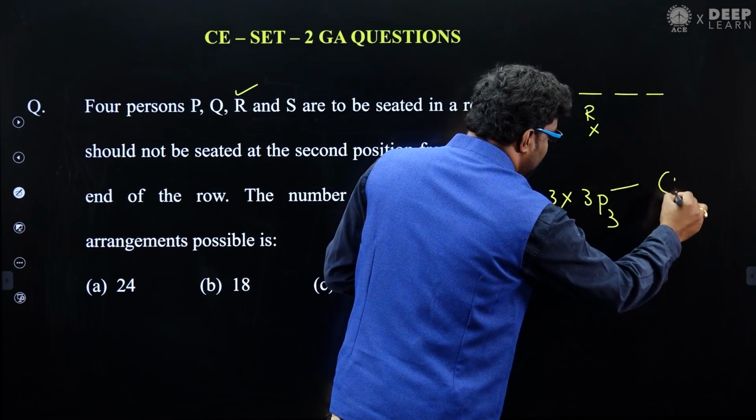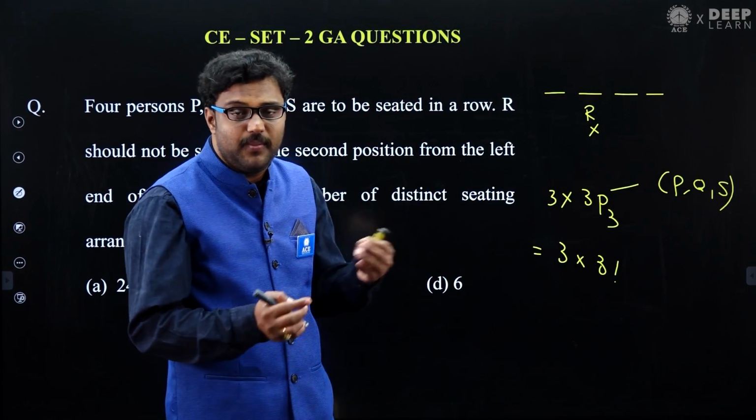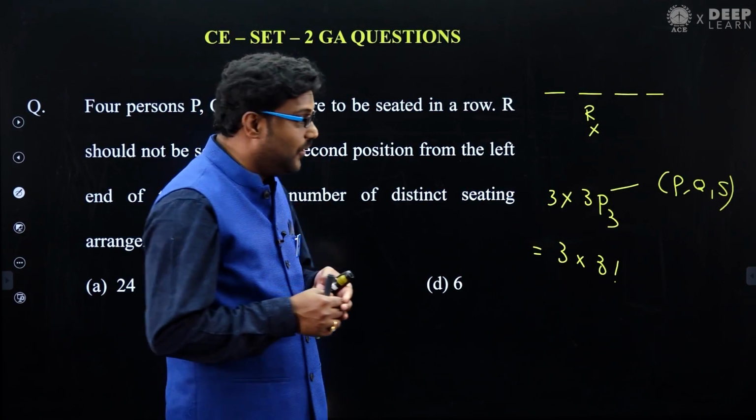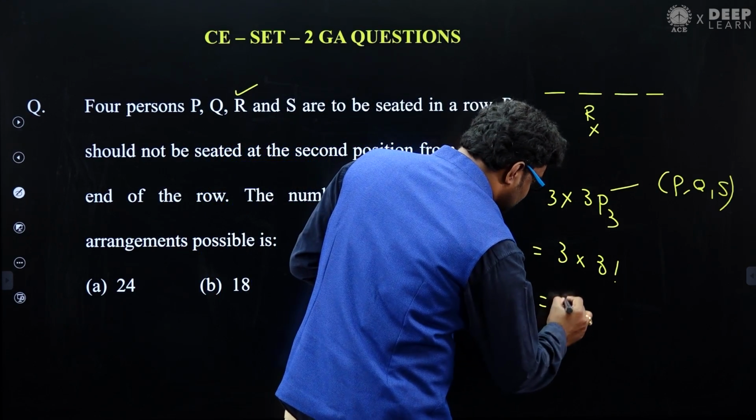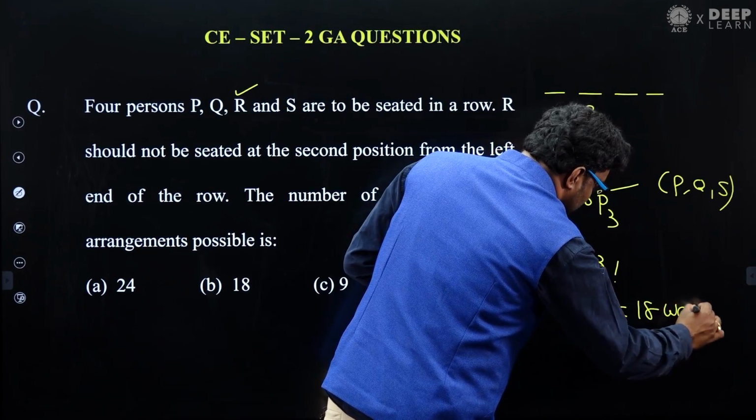This is related to P, Q and S. 3 people are available, 3 places are available. They can arrange in 3 factorial ways. We can say this is nothing but 3 into 6. Altogether 18 arrangements are possible.